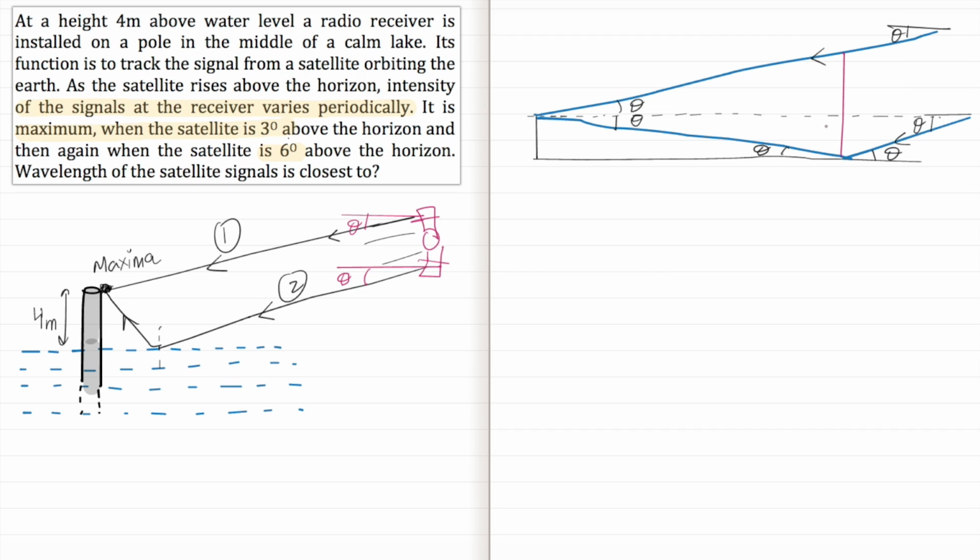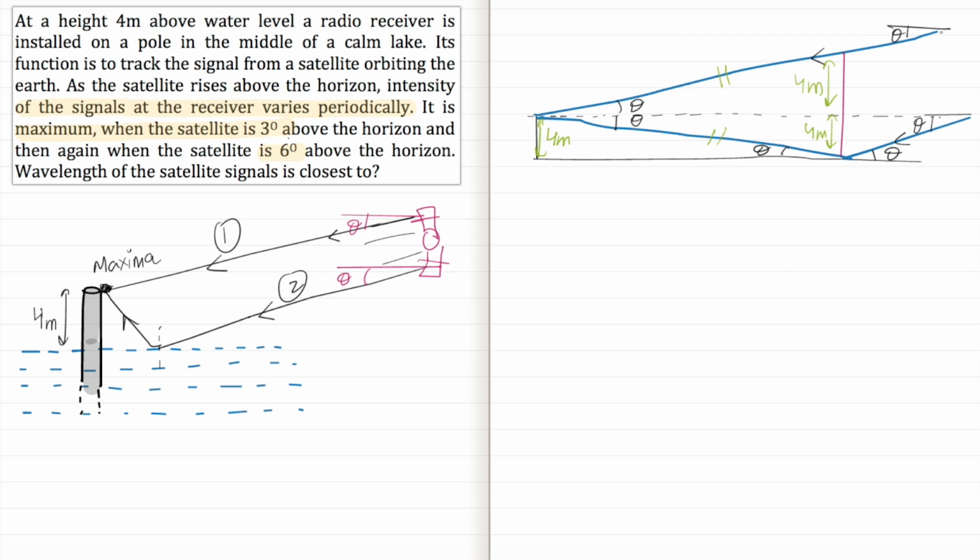So now if we draw a line here, this length was 4 meters, so this is also 4 meters, and if you see this triangle, both angles are theta, it is 90 degrees, so this side will also be 4 meters, so this total length is 8. Now this part of the path and this part of the second path, one of the rays is coming from the top, the other is coming from the bottom, reflecting from the lake and then coming here to the receiver. So these parts are identical, so there is no path difference here.